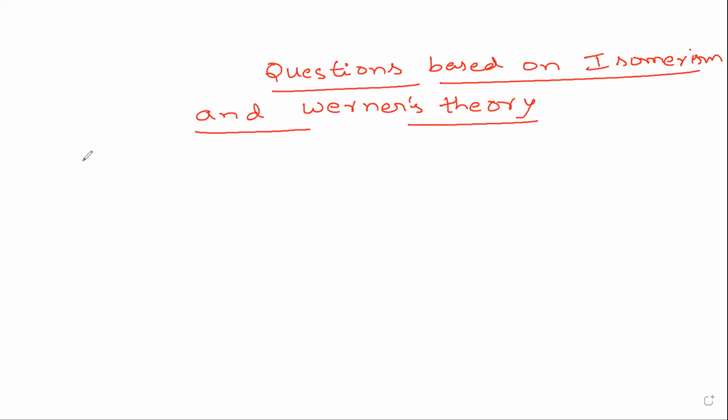Let us start now. Question number 1, important MCQs.